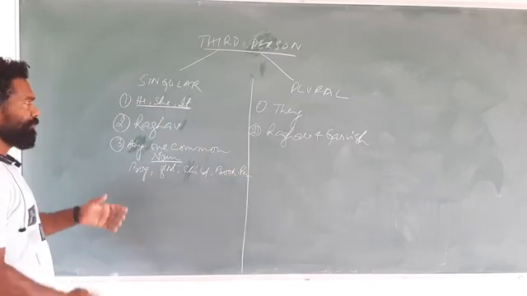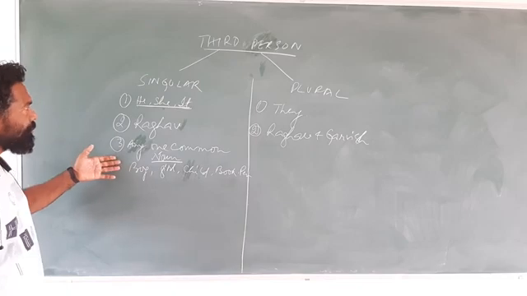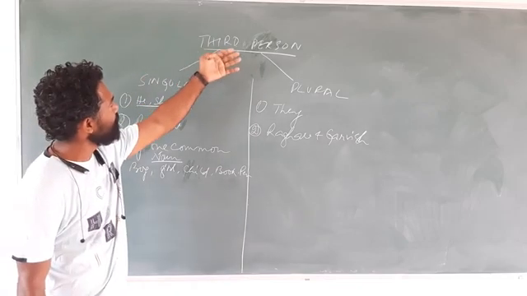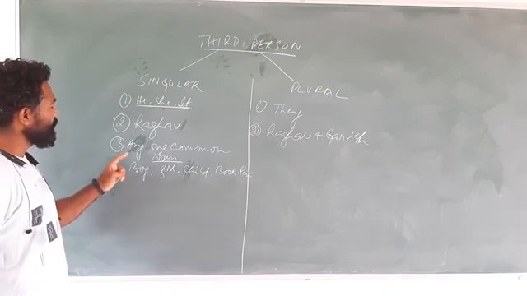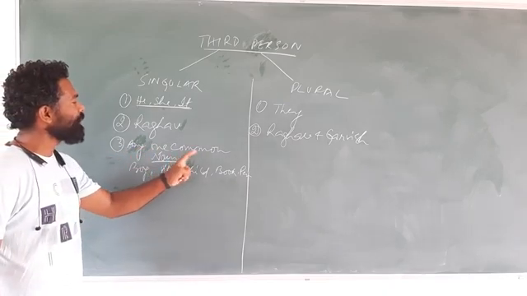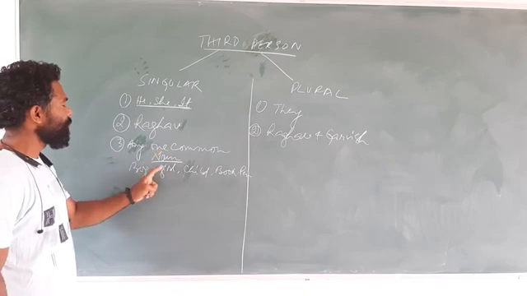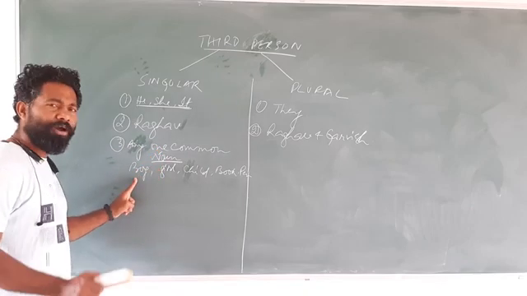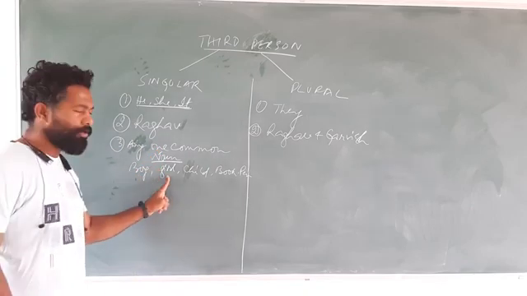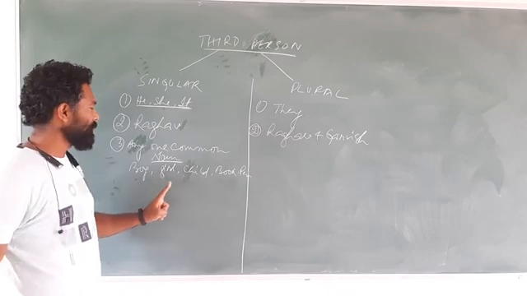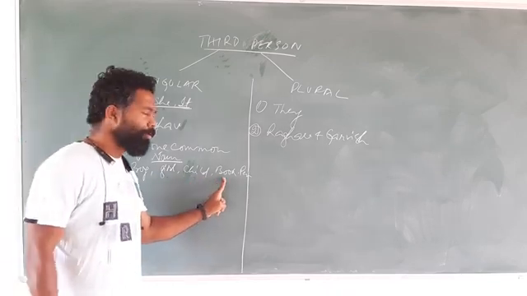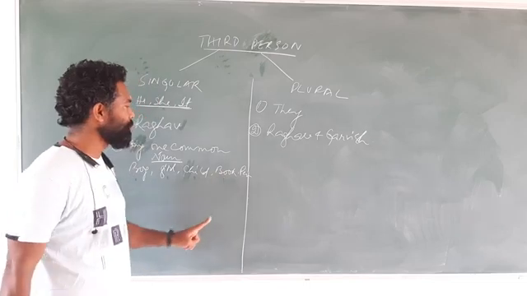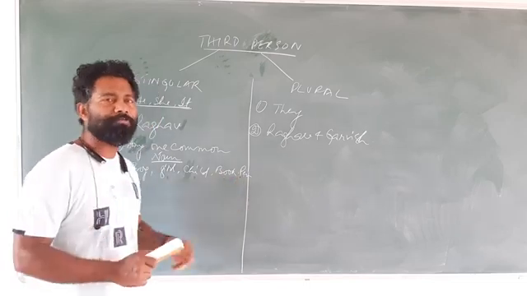This is the third point under the heading third person singular number: any one common noun. Boy is third person singular number. Girl is third person singular number. Child is third person singular number. Book is third person singular number. Pen is third person singular number.